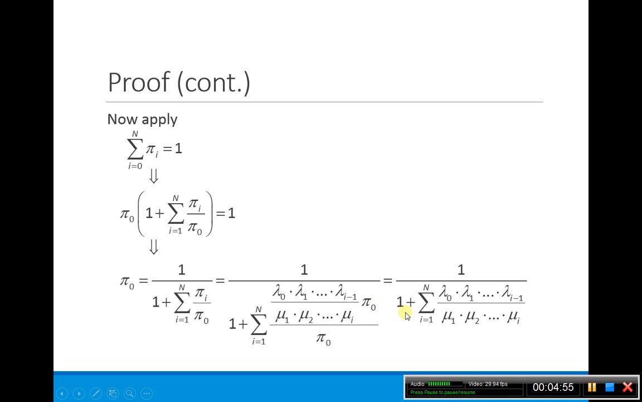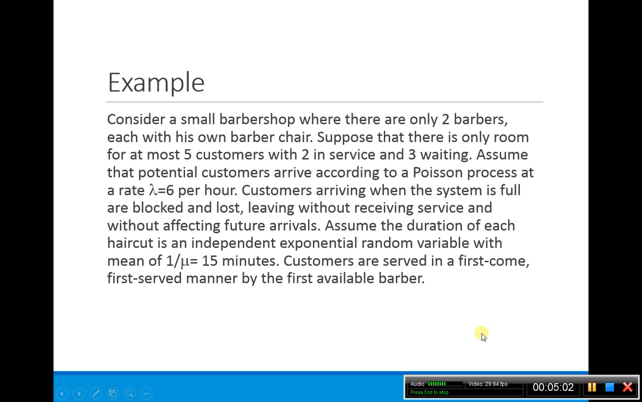Pi 0 cancels out, and we just have this, our R_i's, some of our R_k's. So let's do an example.